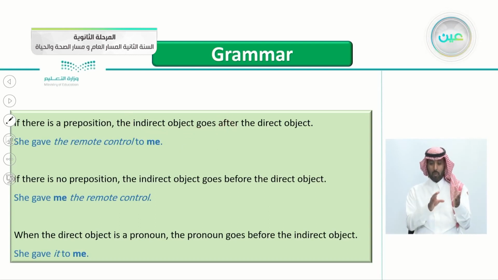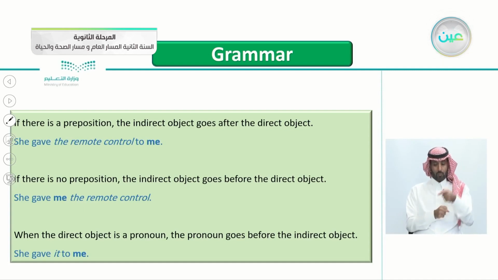For example, here, she gave the remote control to me. Again, she gave the remote control to me. You can see the preposition here, to. If there is no preposition, the indirect object goes before the direct object.